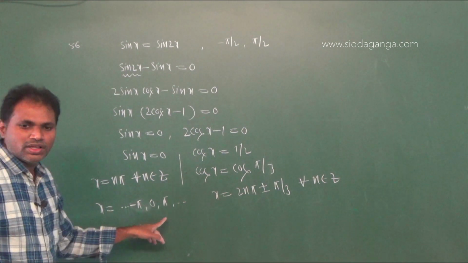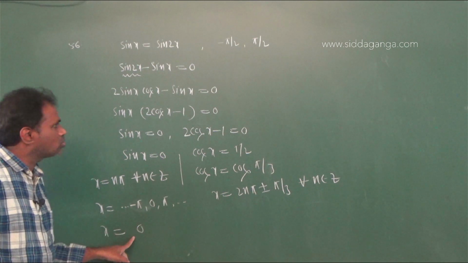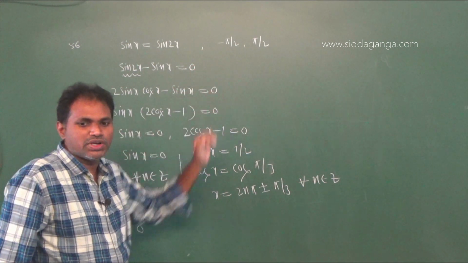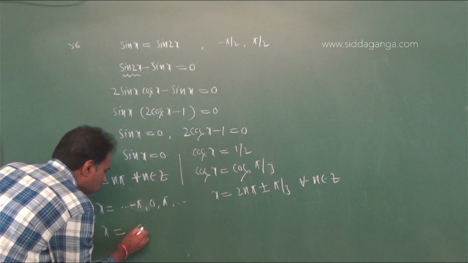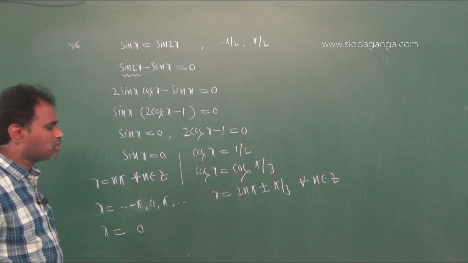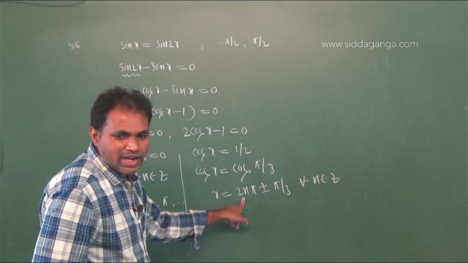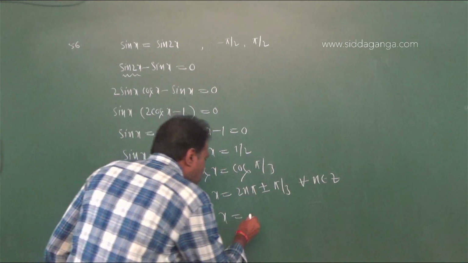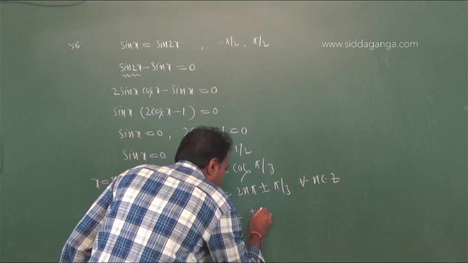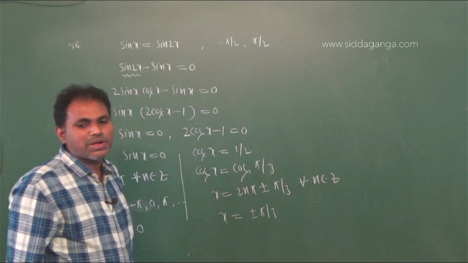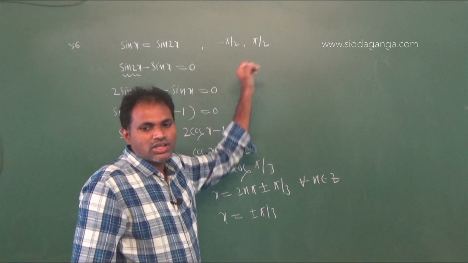Here many infinite solutions you will get, but those solutions must lie in between minus pi by 2 and pi by 2. Therefore x equal to 0 lies in between minus pi by 2 and pi by 2, and here if you put n equal to 0, then you will get plus or minus pi by 3. Therefore plus or minus pi by 3 lies in between these intervals.